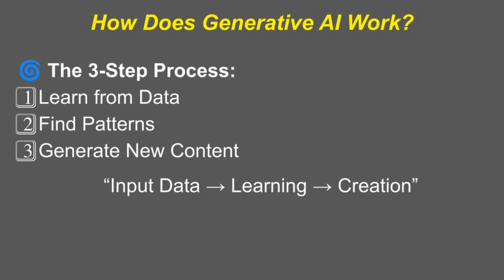Let's see how generative AI actually works. First, it studies massive amounts of data, for example, millions of pictures or pages of text. Second, it learns the patterns, like how colors combine or how sentences are structured. Finally, when you give it a command, it uses those learned patterns to generate new content that fits your description. This entire process happens through neural networks, complex systems that mimic how our brains recognize patterns.